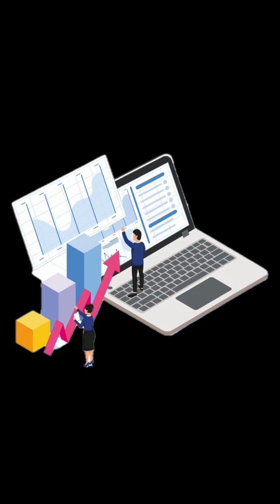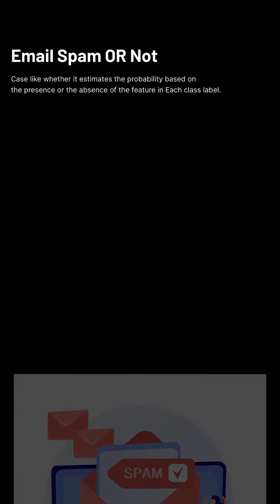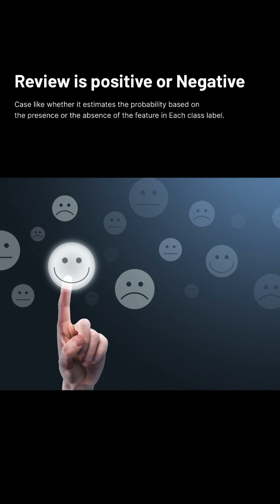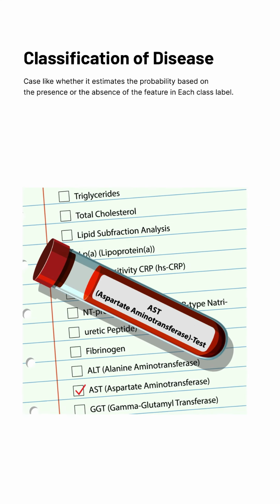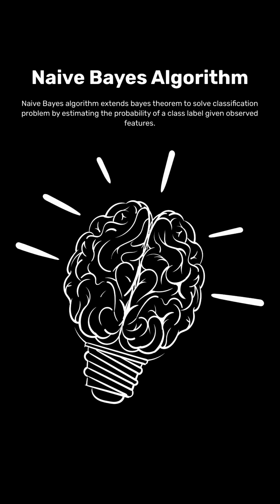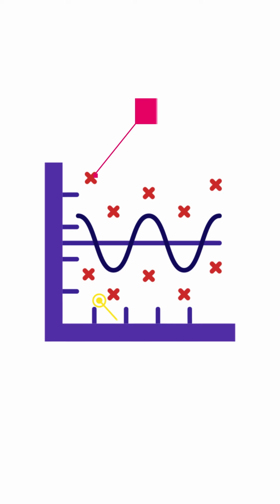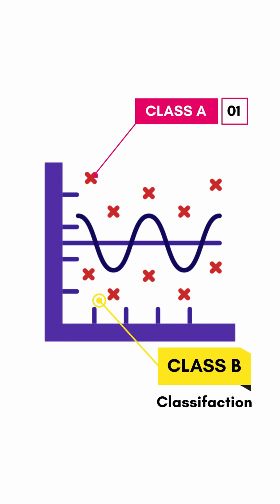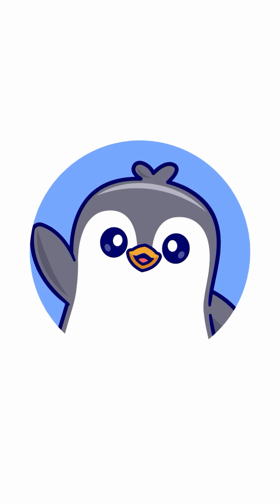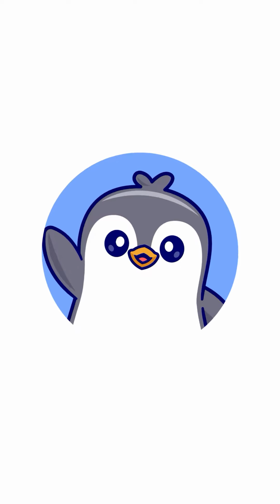Whenever you're dealing with a problem where you want to classify something, like deciding whether an email is spam or not, whether a review is positive or negative, or whether a patient might have this disease or not, then naive Bayes should instantly come to your mind. Think of it like this: given this data, which category is it most likely to belong to? That's exactly what naive Bayes does. And it does it fast. And it really does it well.